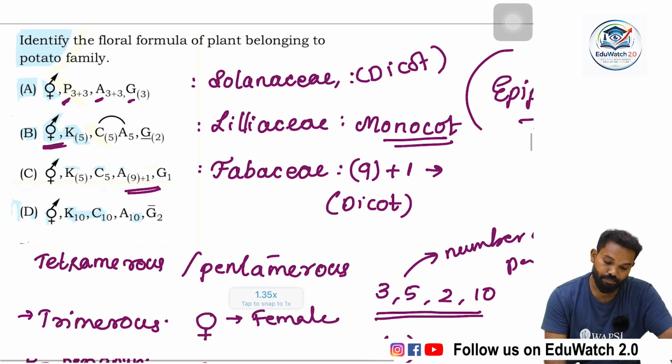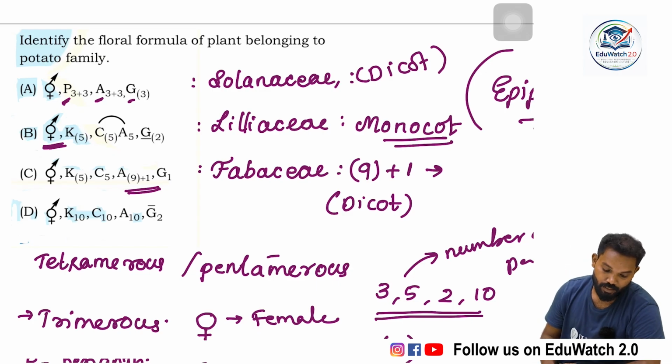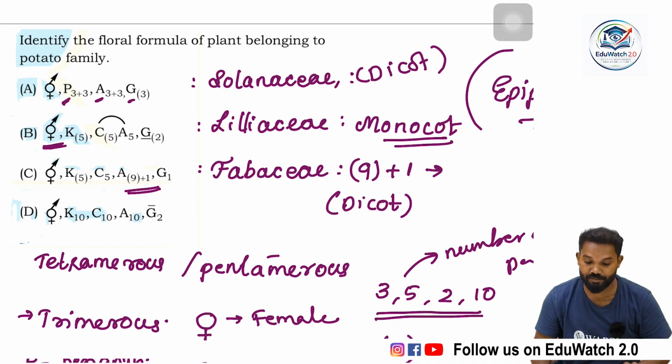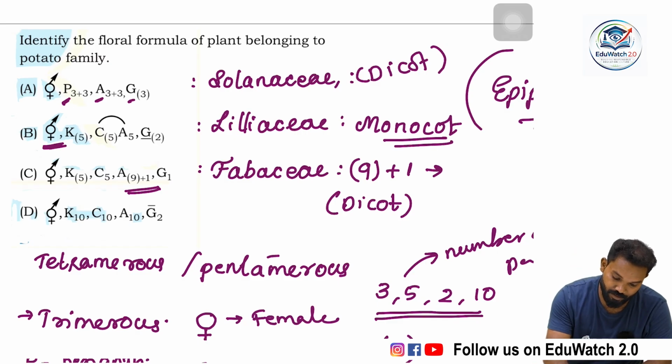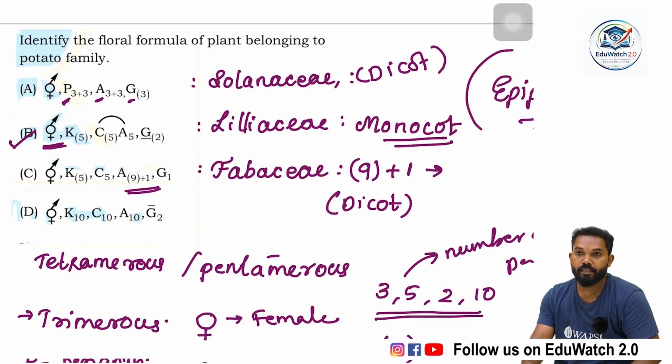So it is bisexual, then calyx and corolla are both gamosepalous and gamopetalous. The androecium contains 5 stamens in epipetalous condition, then the gynoecium is hypogynous, bicarpellary and syncarpous. So the answer is Option B. Option B. Okay, clear?